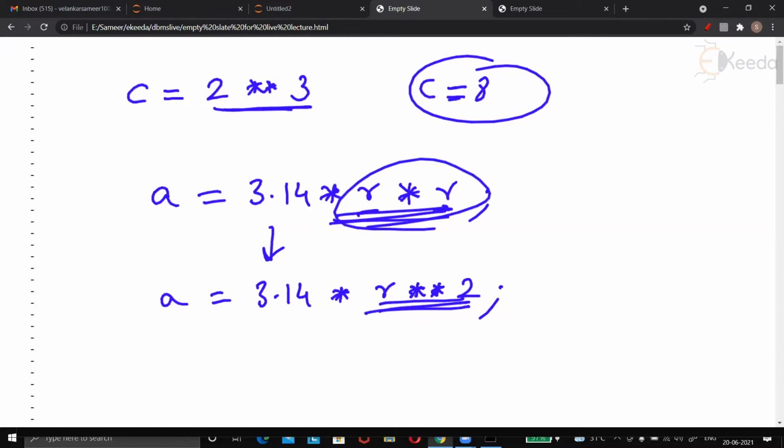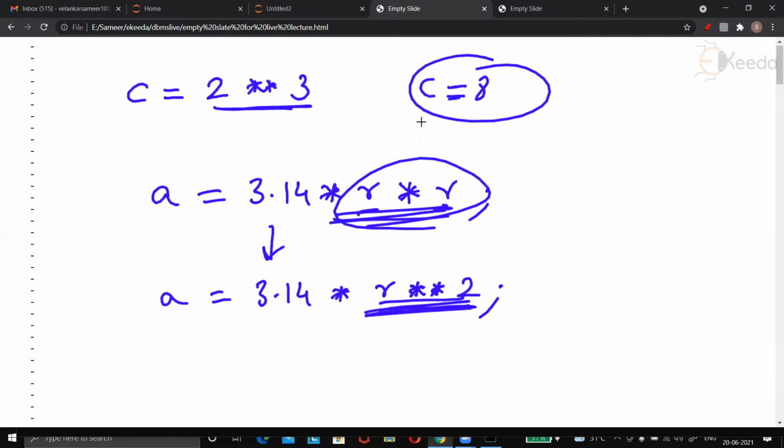R into R. Somebody on chat again. Wait a minute. Yes, Ankit. What were you saying? 3.14 R2. What's that? I can read something in the chat. Yes, Ankit. Yeah, it's square. Okay, yeah, that's what we want to do. So this 3.14 R square can be written like this.